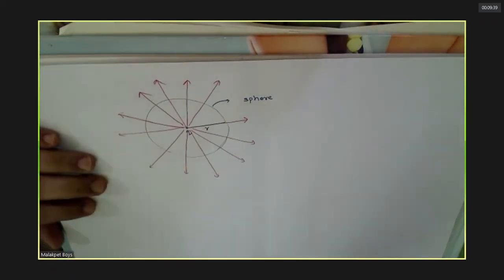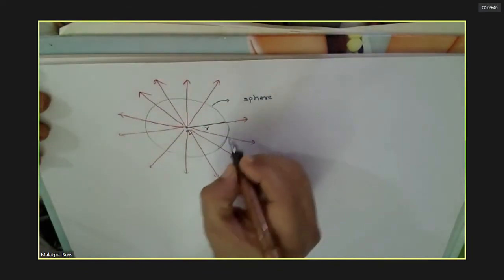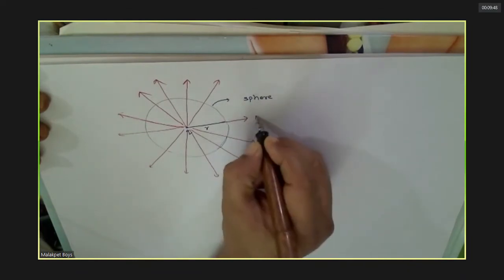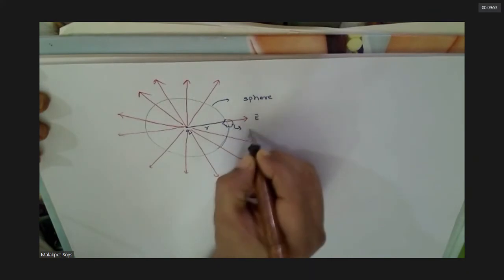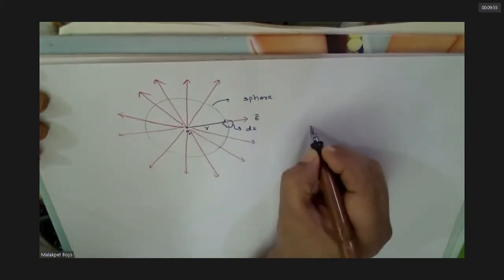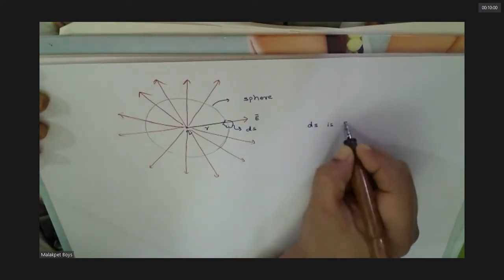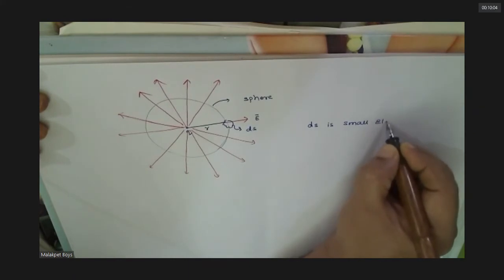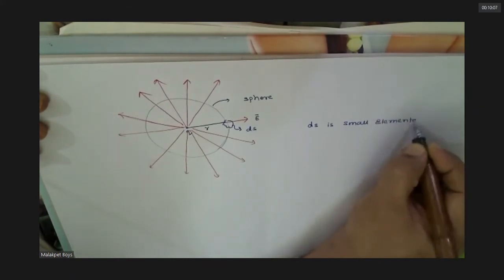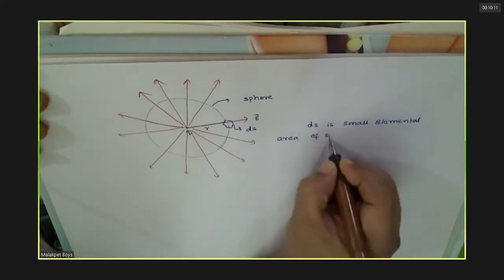Now you take a small area, any small portion of the spherical surface.